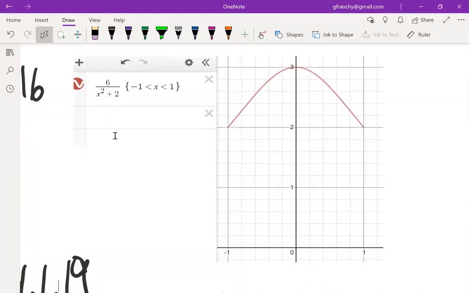But coming over here and taking a look at 6 over x squared plus 2 from the open interval from -1 to 1. Because that's an open interval, keep in mind we would graph the endpoints as open dots there.